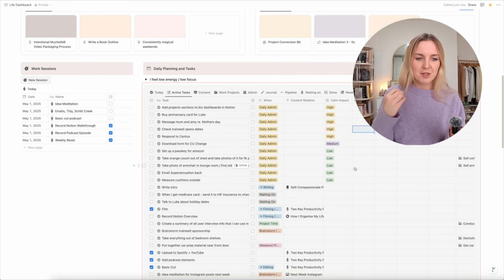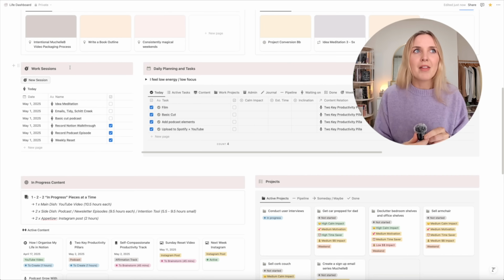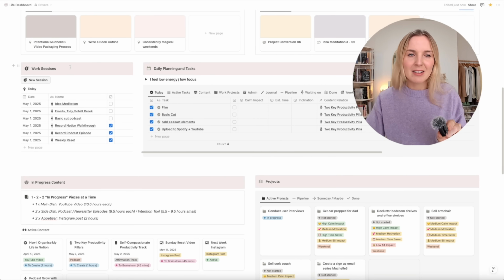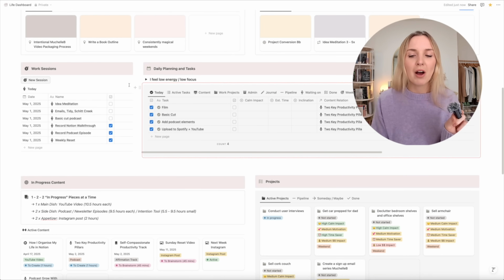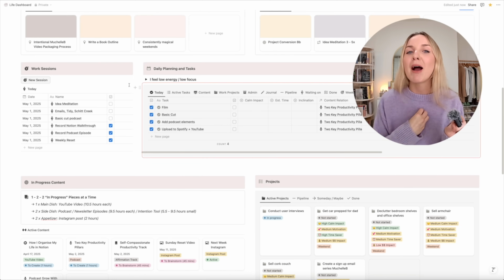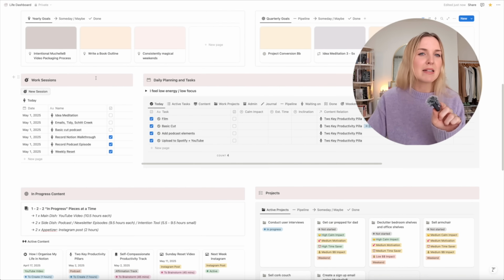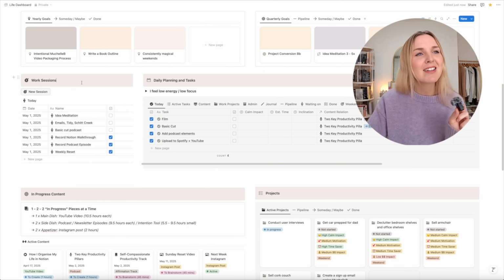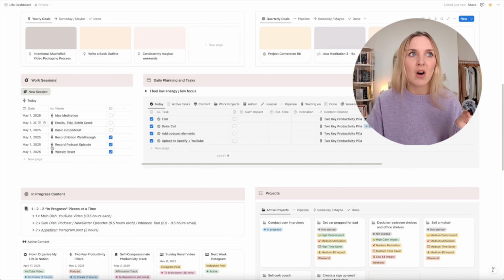And it feels fresh in the moment. They're just so much more useful. The next section of my Notion is my work session section. And if you purchase this Notion productivity pack and you're thinking, hold on a minute, that looks a little different to my work session section, that's because I've made some minor changes. So if you do want to get this version of work sessions, you can go back into your productivity pack and you'll find it. So let's talk about work sessions and how they work.